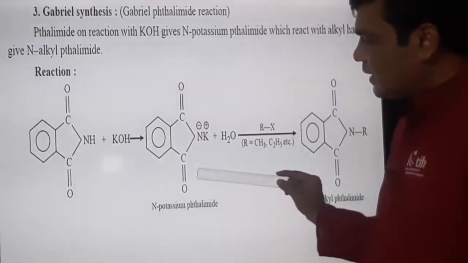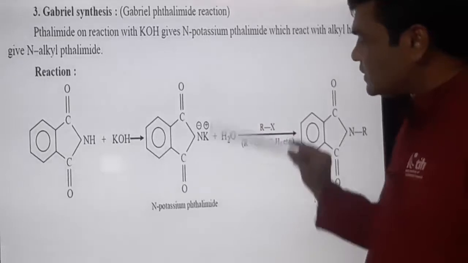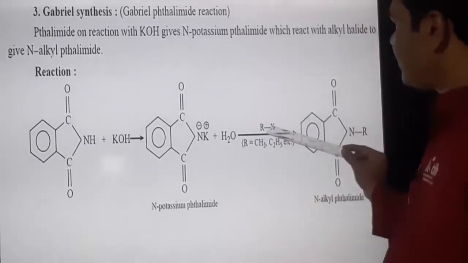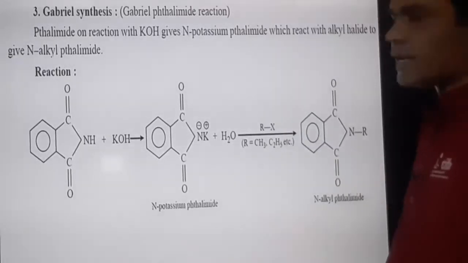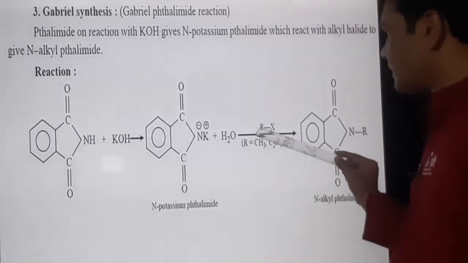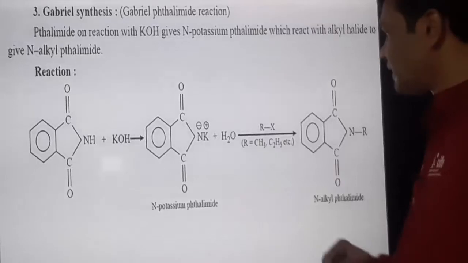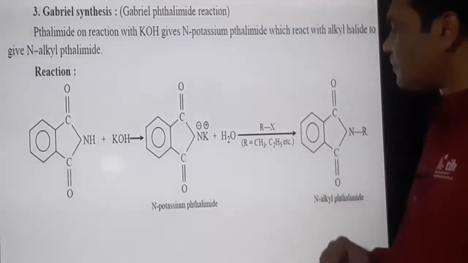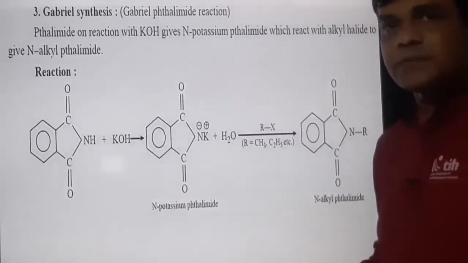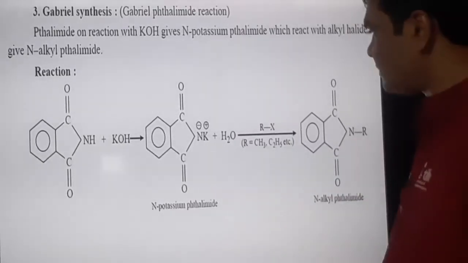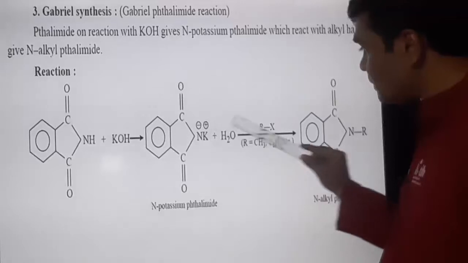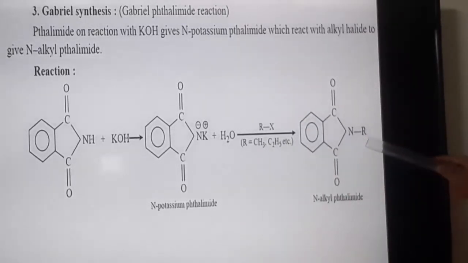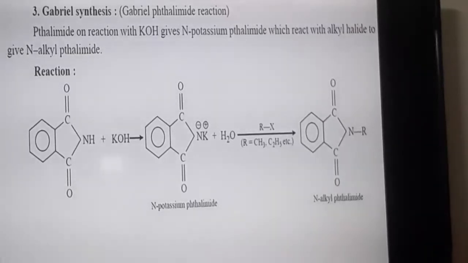Now, after getting this salt, the next step is treatment with alkyl halide, RX. R is alkyl, X is halogen, where R may be any alkyl group like methyl, ethyl, propyl, etc., and X may be any halogen atom like chlorine, bromine, etc. So here this K positive is replaced by R and we get the N-alkyl derivative of phthalimide.